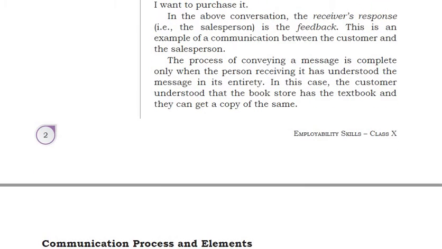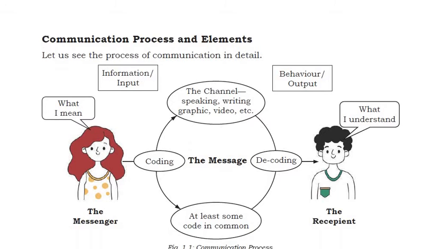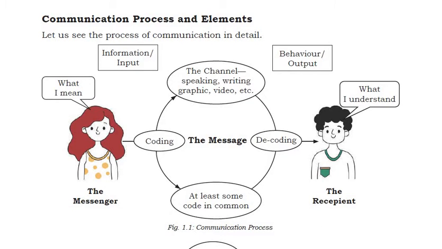In this case, the customer understood that the bookstore has the textbook and they can get a copy of the same. Now, the communication process and elements. You can see the messenger, who is sending the information, and you can see the coding and decoding. He is giving it in coded form, that is the coding. Decoding means he is understanding it. The channel is speaking, writing, it can be anything.